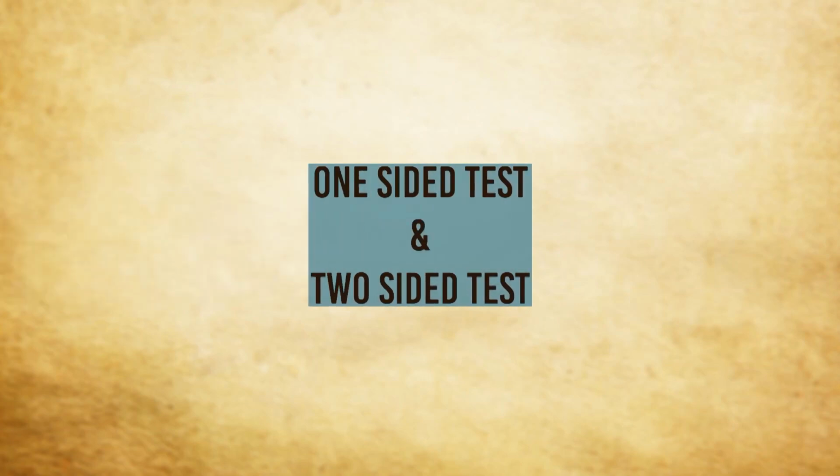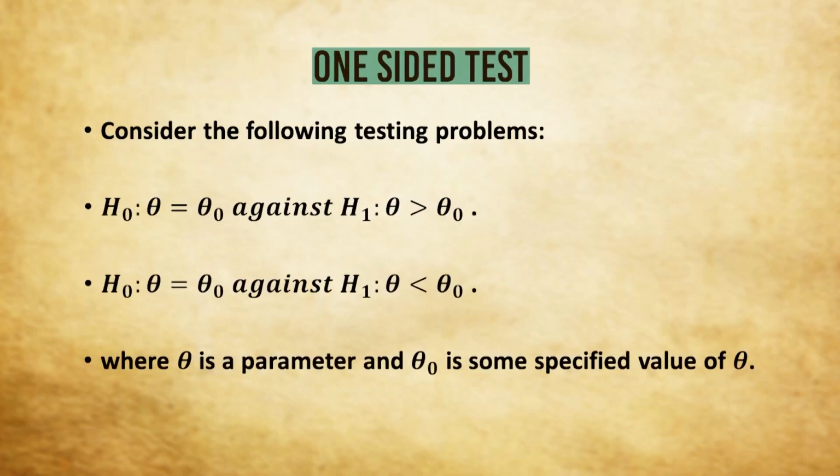Now we come to two important things: the one-sided test and the two-sided test. What is a one-sided test? We consider the following testing problems. Theta equals theta naught, that is H naught, against H1: theta greater than theta naught. Now, theta is a parameter and theta naught is some specified value of theta. Alternatively, we can also think of theta equals theta naught against theta less than theta naught. Can you tell me why these are called one-sided tests?